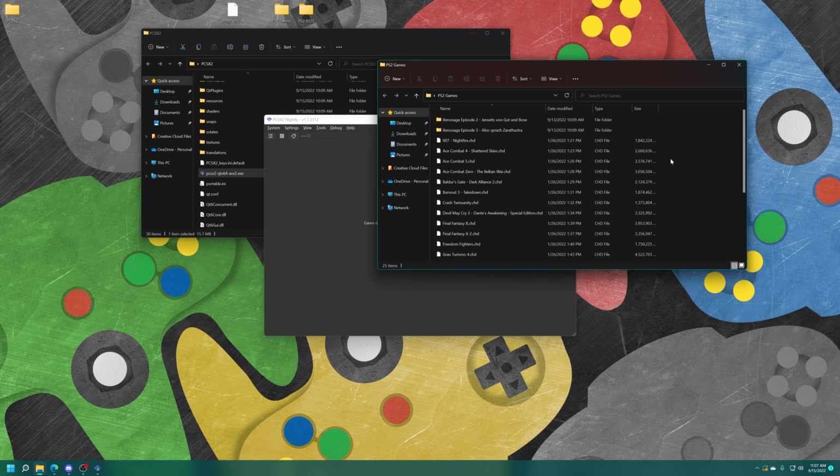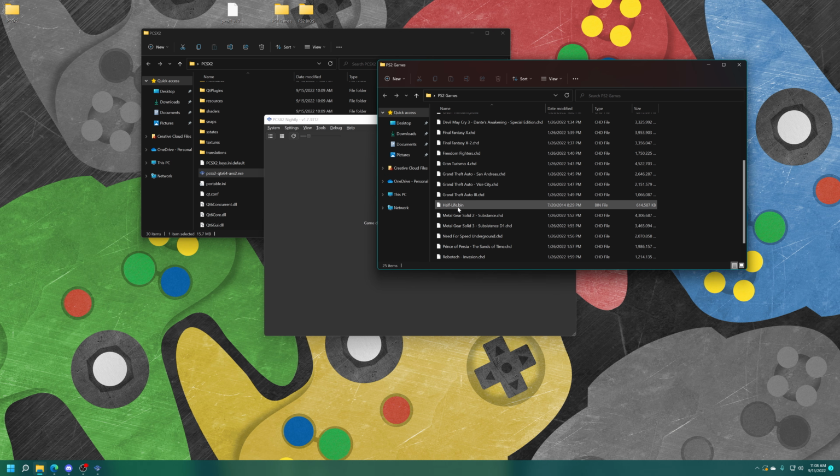Now let's talk about supported file formats for your PS2 games. So bin, ISO, gzip, and CHD are the main supported formats for PS2 games. I have my PS2 games in CHD format. I converted these when I was doing my Xbox tutorials earlier this year. Except for my Half-Life one. I left that one in bin format because CD-based games, I really don't care about compressing them. But all my other PS2 games are now in CHD format.